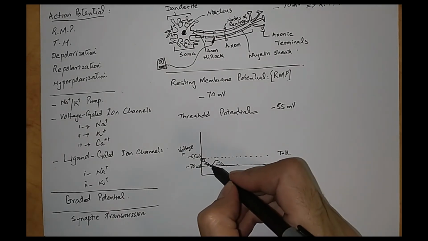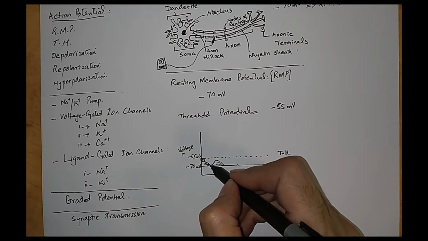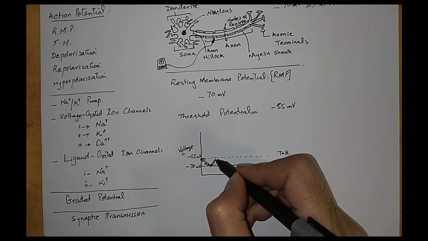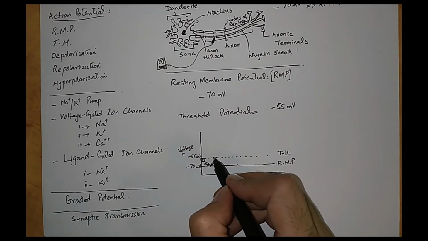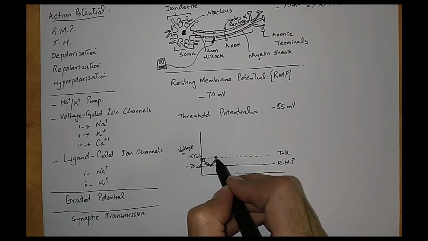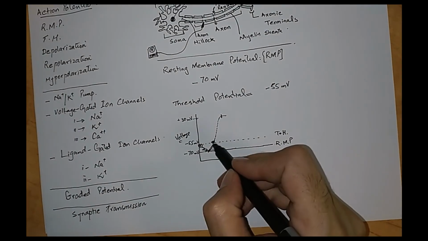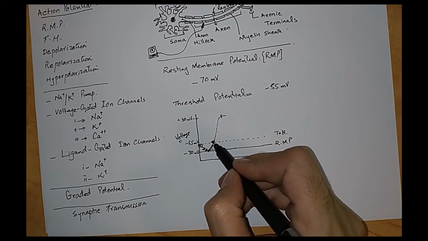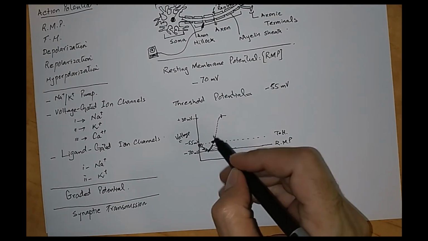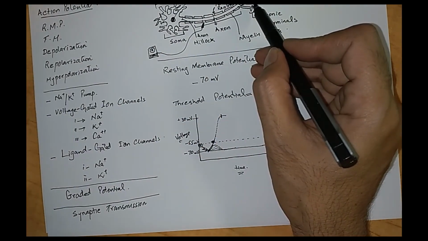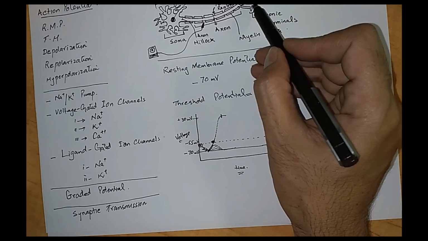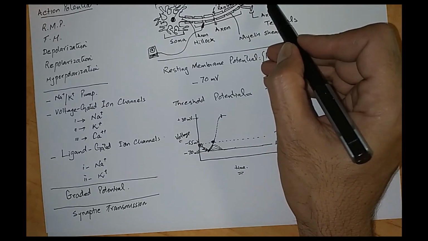But now imagine that there is a strong enough stimulus that has caused the change in the resting membrane potential to minus 55 millivolts. So at this point the action potential will be initiated, and it won't stop until it is transmitted from one point to another point of the neuron, and from the axon terminals it is transmitted to the dendrites of the next adjacent neuron.